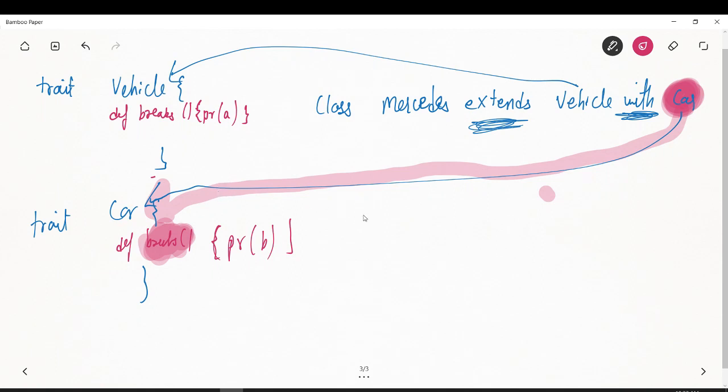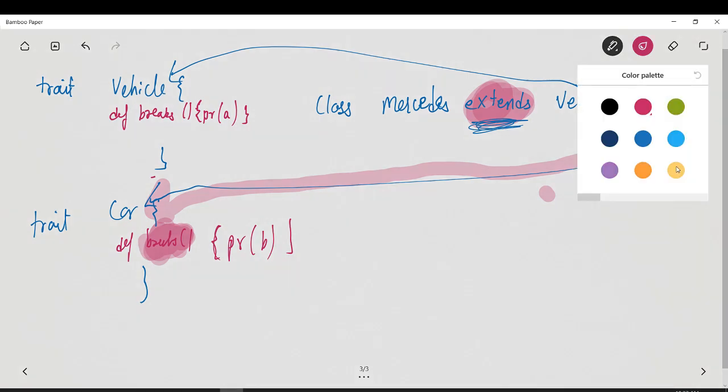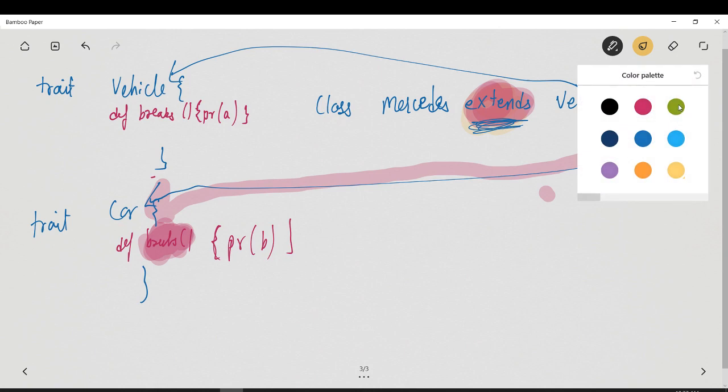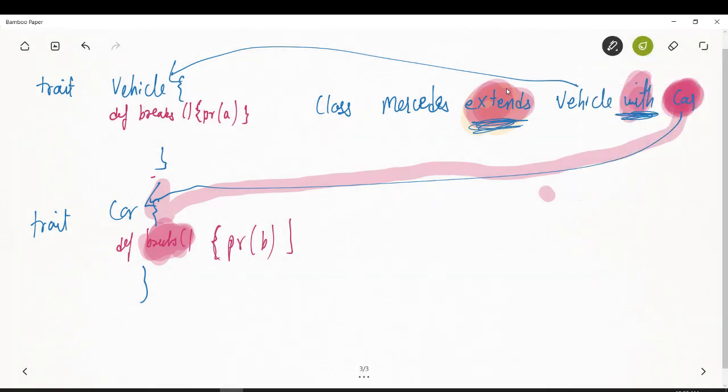Yes, Harish. Okay. So two things we are saying. First, if you want to extend multiple traits, it's like this: extends vehicle with, right? So this with is important, along with extends.